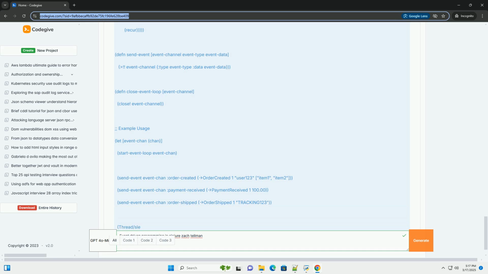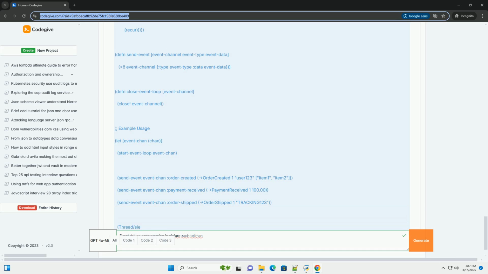Idempotency. Design your event handlers to be idempotent. This means that if an event is processed multiple times, it should have the same effect as processing it once. This is important for handling potential message duplicates or retries. Serialization. If you need to persist events or send them over a network, you'll need to serialize and deserialize them. Clojure's data.json or libraries like Transit are good choices.